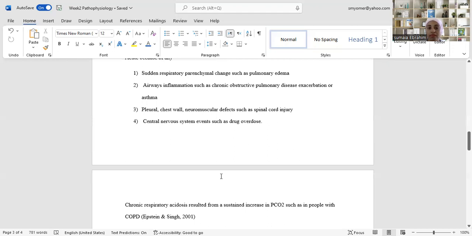Risk factors. In the acute case, the risk factor can be any change that happens in the lung parenchyma, such as pulmonary edema. It can also happen because of asthma or any exacerbation of chronic obstructive pulmonary disease. It can also happen due to a defect in the neuromuscular system, like spinal cord injury, or trauma, for example, to the chest wall, and overdose of any kind of drugs that affect the central nervous system, such as narcotic drugs.